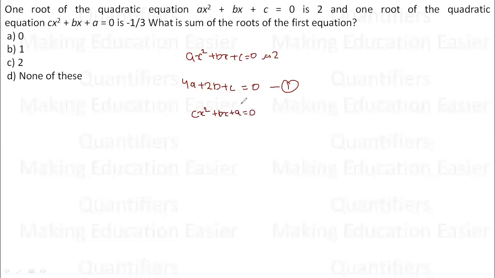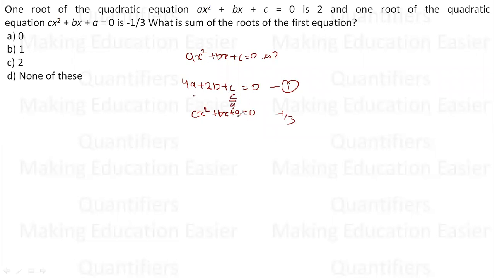It says one root of a quadratic equation ax square plus bx plus c is equal to 0 is 2. Which means if I substitute x as 2, I will get 4a plus 2b plus c is equal to 0. This is the first equation I can get. One root of the quadratic equation cx square plus bx plus a is equal to 0, and the root is minus 1 by 3. So if I substitute minus 1 by 3, minus 1 by 3 square is 1 by 9. So it will become c by 9.